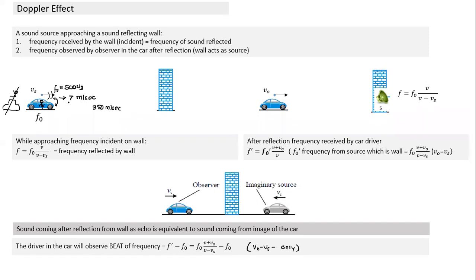What I notice here is that the speed of the source is 2% of the speed of sound. So when the speed of the source is 2%, the frequency incident on the wall will also be higher by 2%. Then again, the observer sitting in the car is moving at 2% of the speed of sound, so there's a further increase of 2%. So there will be a total increase of 4% in the frequency. The observed frequency will be equal to 520.